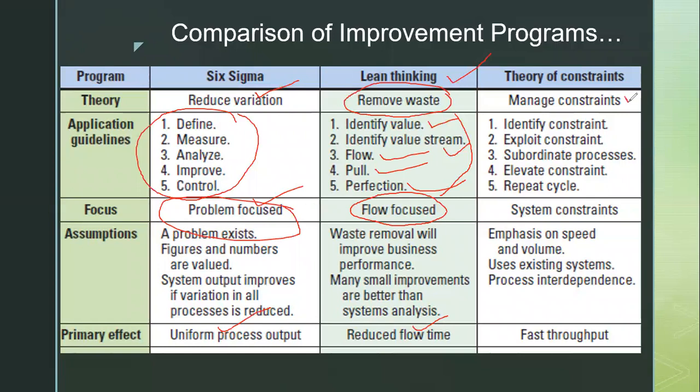The third program is all about managing the constraints. When we say managing the constraint, we are talking about the bottleneck operation, or you can say system constraint. Here we can apply the five-step theory, or you can say the five-step procedure. The ultimate target here is to increase the throughput, or you can say the flow rate. So either you can use these programs separately, or you can use a combination of these programs.